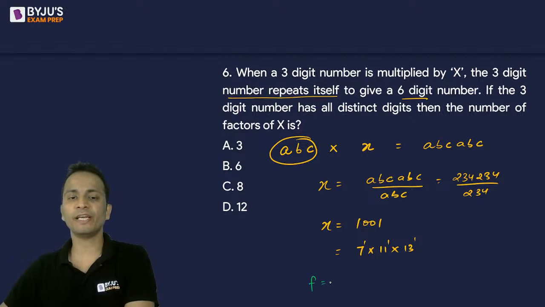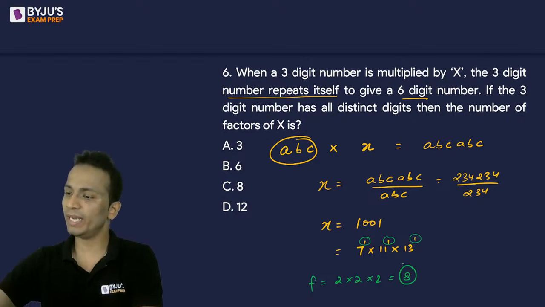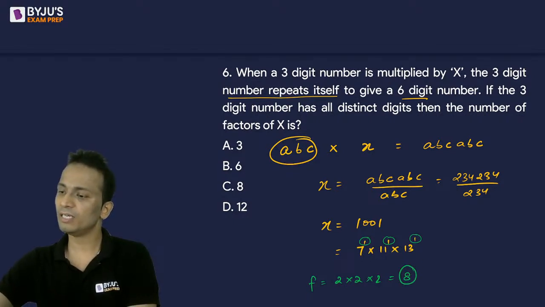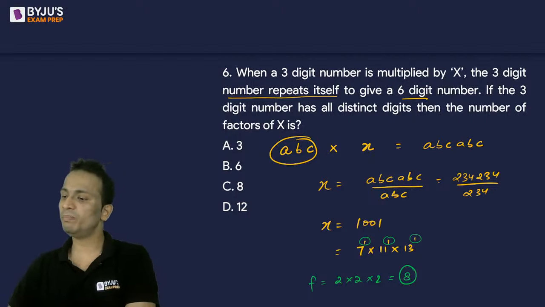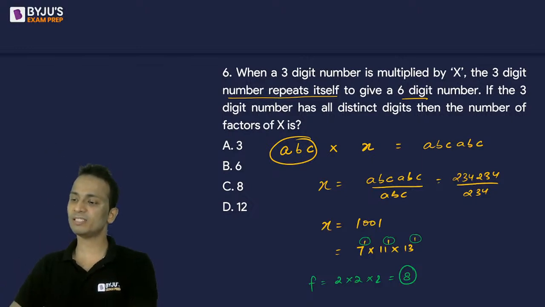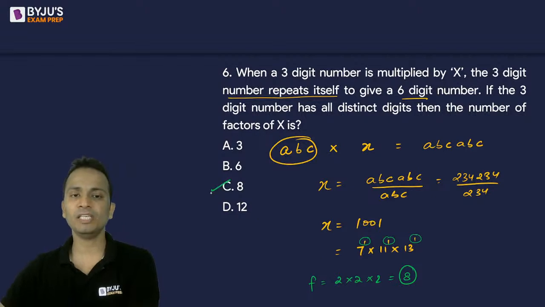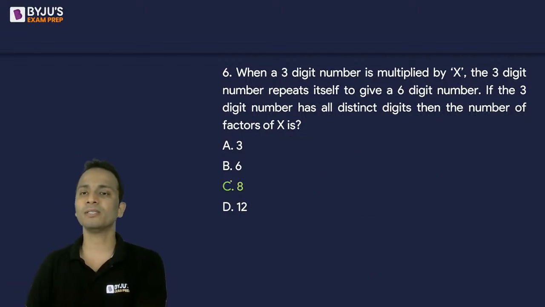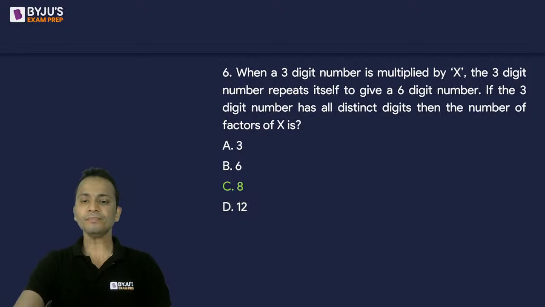So number of factors of x will be, ये जो powers हैं इन सब में 1 1 add कर दो. So 1 plus 1 is 2 into 2 into 2. So the number of factors of this number will be equal to 8. Saket, it is 7 into 11 into 13. So the number of factors of this number will be equal to 8. That is option C. Okay.